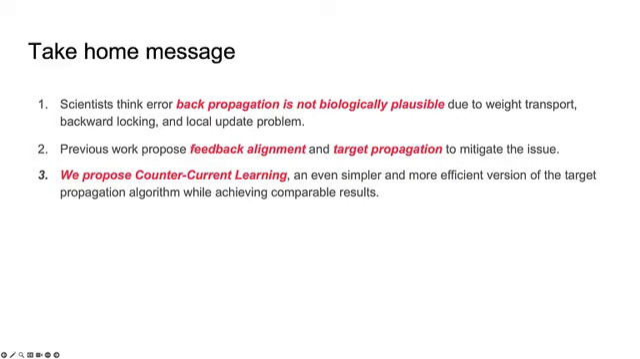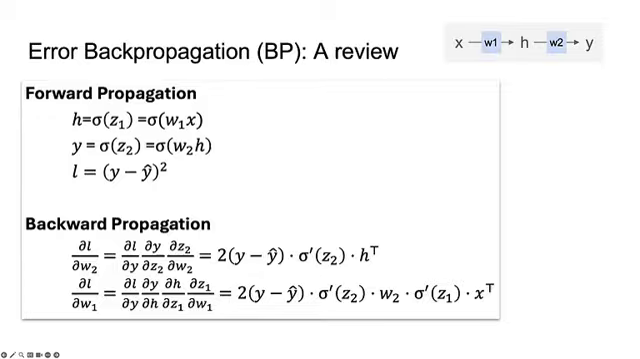Take-home message. Scientists think that error backpropagation is not biologically plausible due to weight transport, backward locking, and local updates problem. Previous work proposes feedback alignment and target propagation to mitigate these issues. In this work, we present countercurrent learning, an even simpler and more efficient version of the target propagation algorithm while achieving comparable results.